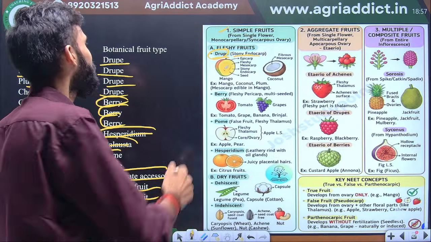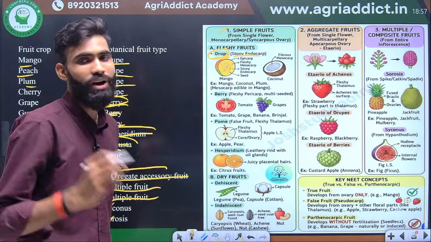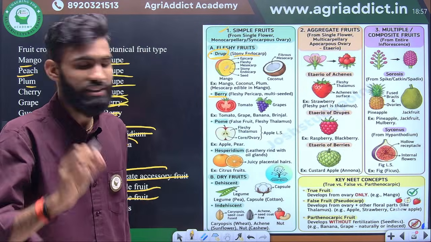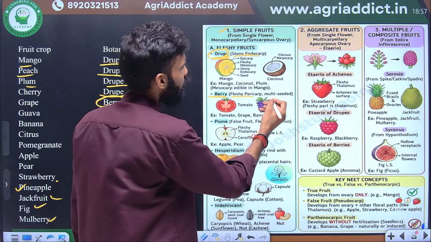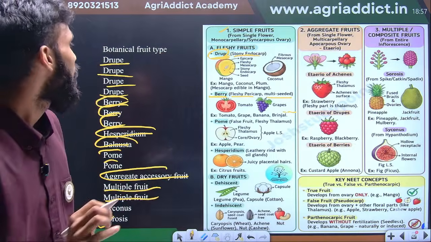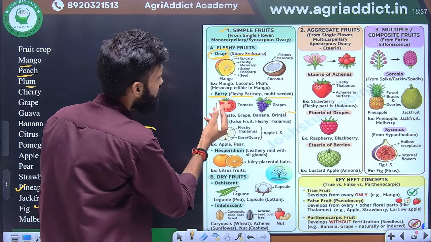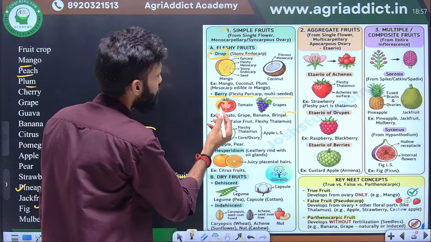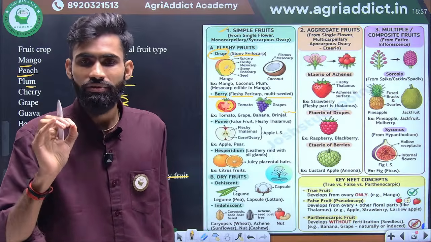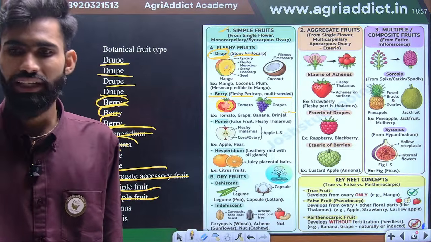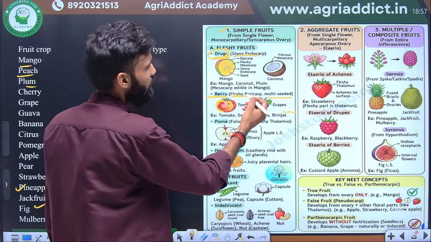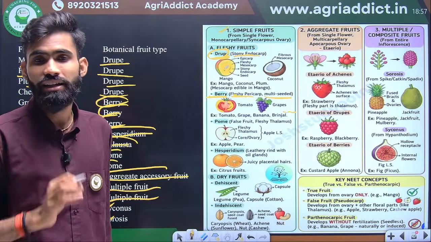I will discuss here the typical reason why we say this is a drupe. The second one is the berry. In the berry, the basis of division is a fleshy pericarp and multi-seeded. Berry, most of the time, will be multi-seeded, with a fleshy pericarp. The mesocarp, endocarp, and exocarp will be fleshy and multiple seeds will be there, and the seed may or may not be edible. Edibility is not the criterion by which we divide it. So the character of berry is fleshy pericarp and multi-seeded.